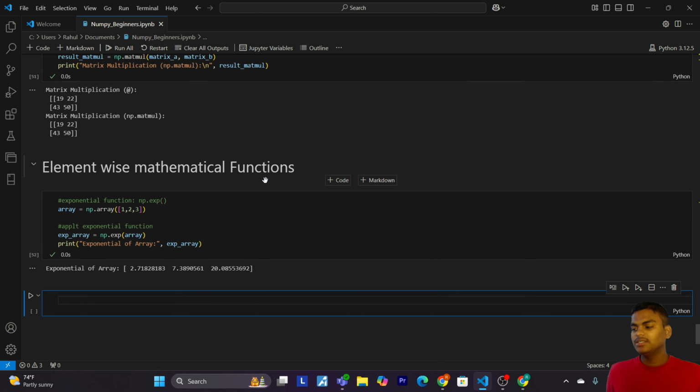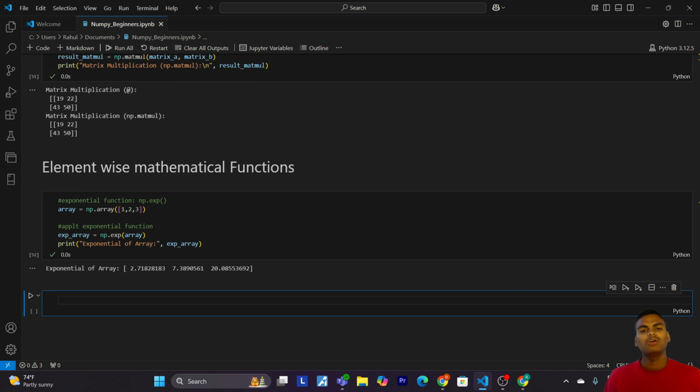So we got the result as 2.71, 7.38 and 20.08. So here what happens, we define an array 1, 2, 3, and then the np.exp function calculates the exponential for each element in the array, and the result is a new array with these values.